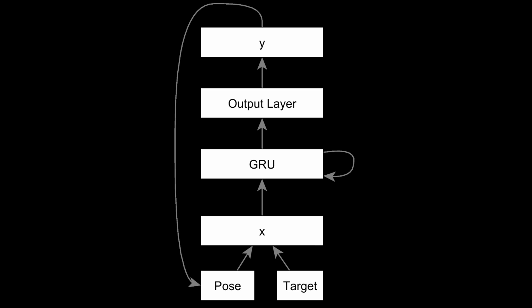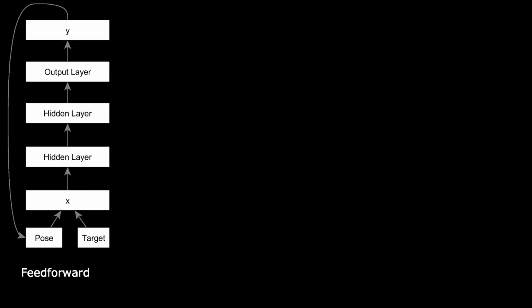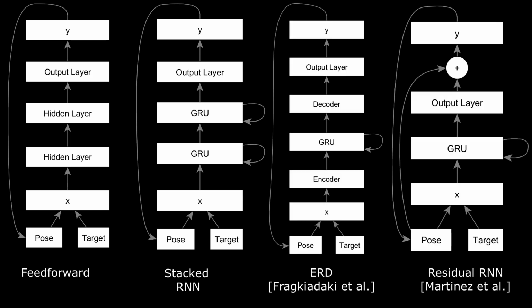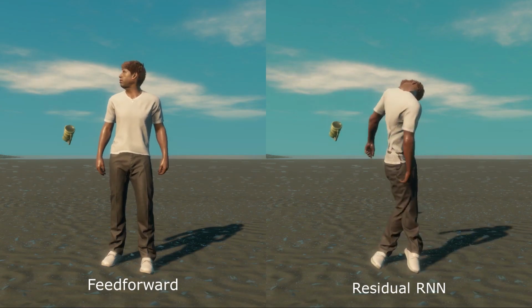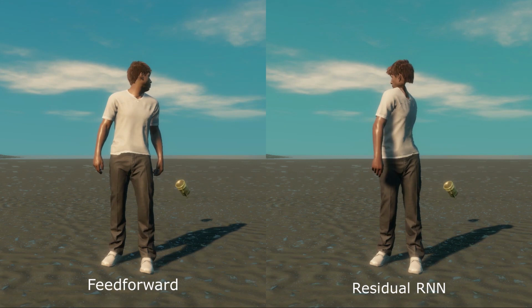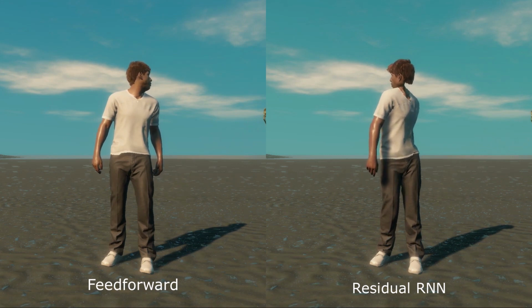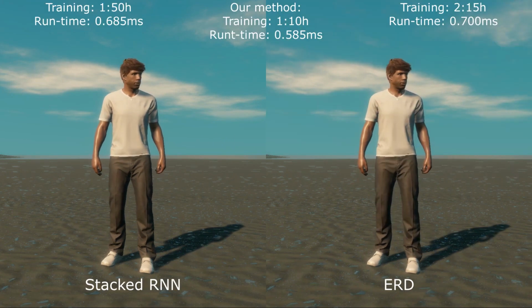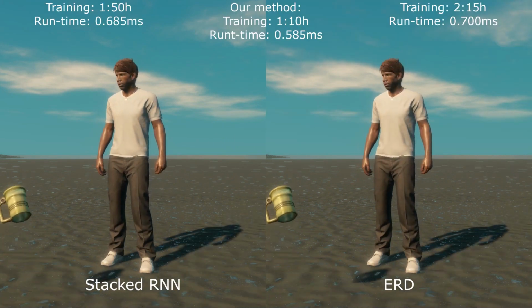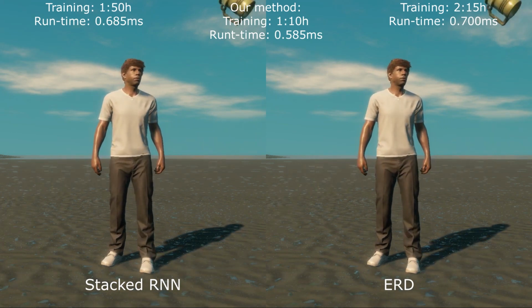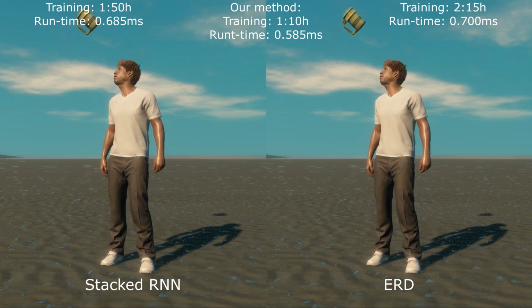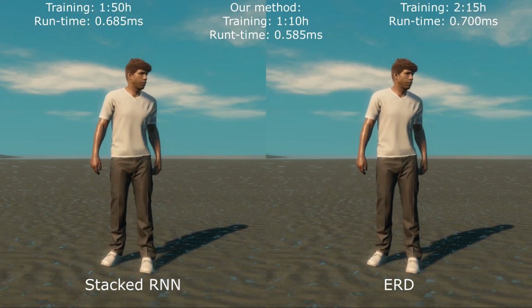We have compared our proposed neural architecture to a feed-forward network, a stacked recurrent network, an encoder recurrent decoder, and a residual network. The feed-forward neural network and residual network were not capable of stable motions. The stacked recurrent neural network and the encoder recurrent decoder were able to learn the motions properly, but did not improve on our results. However, they do take longer to train and are more expensive at runtime.